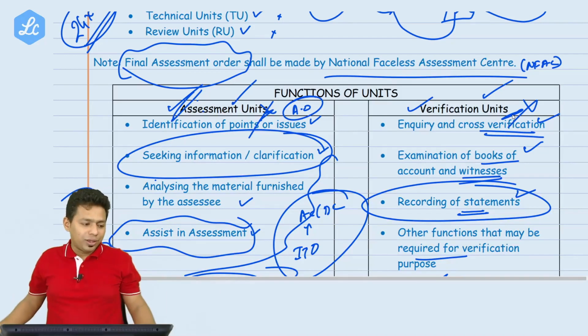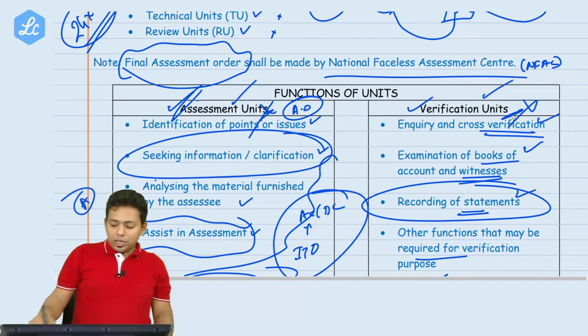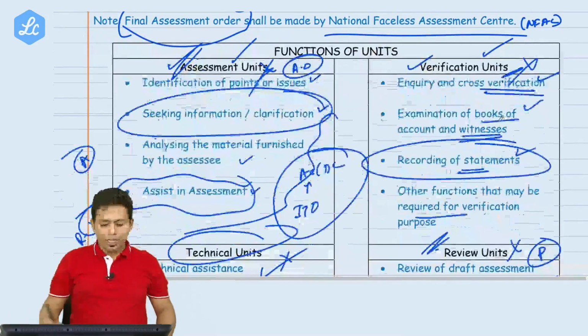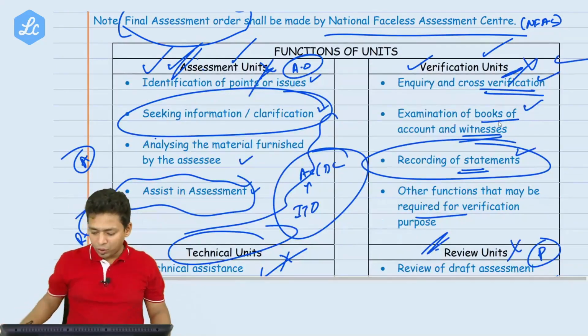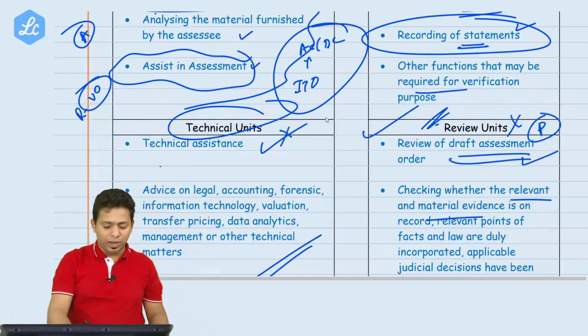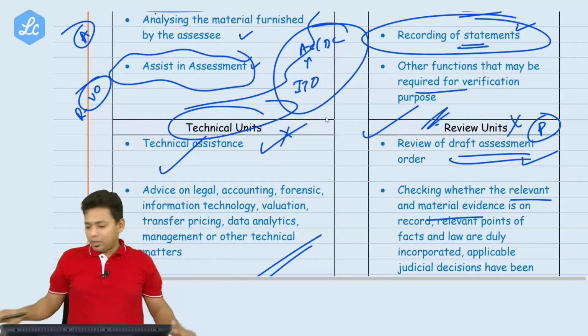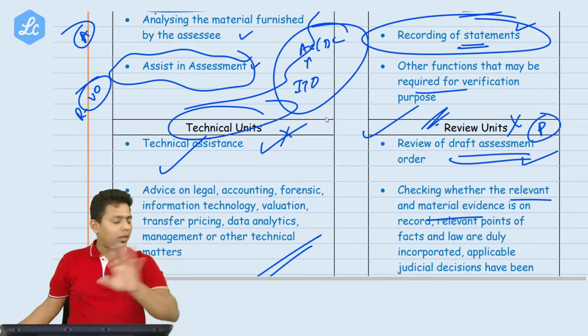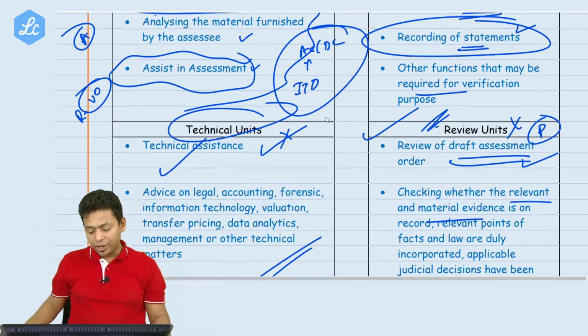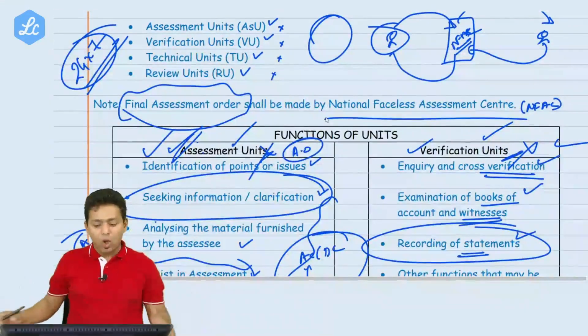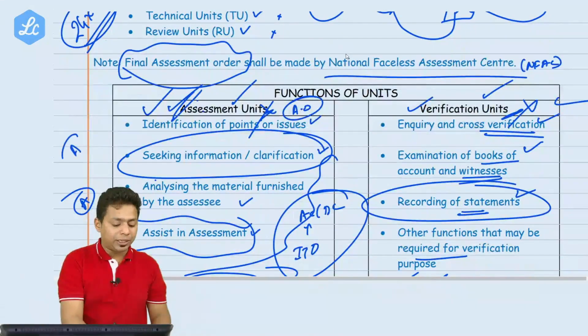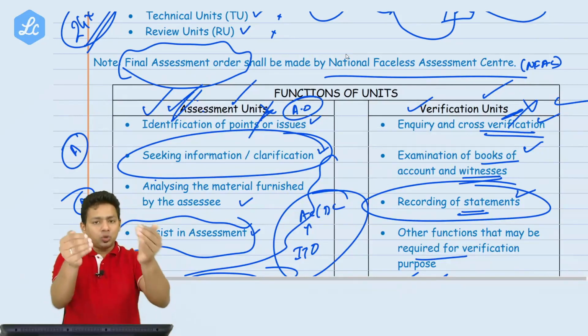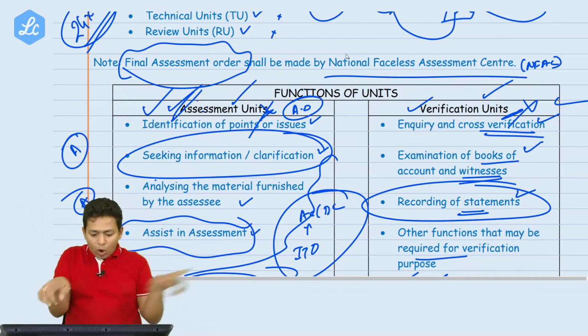We don't know. This might be in Chennai, Bangalore, Mumbai, or maybe Assam. Their locations are completely different, and the job will be allocated to them on an automated basis. That means they cannot choose to get the job. The job will be automatically allocated.